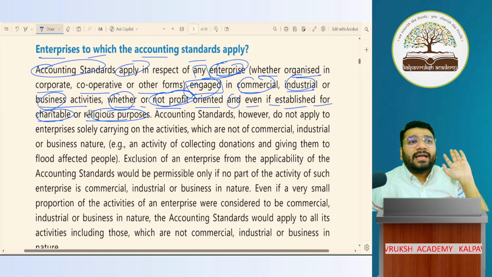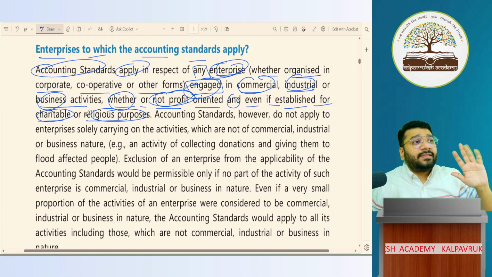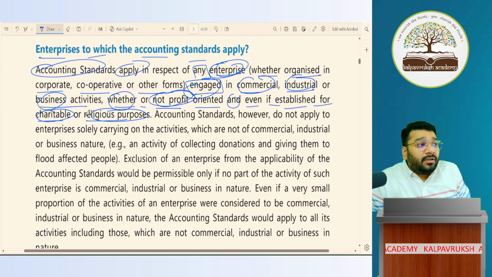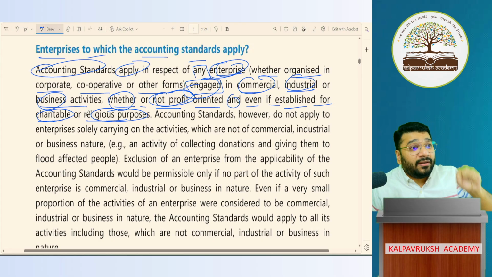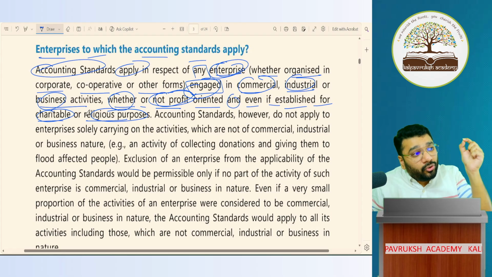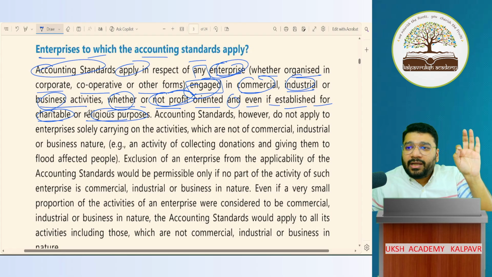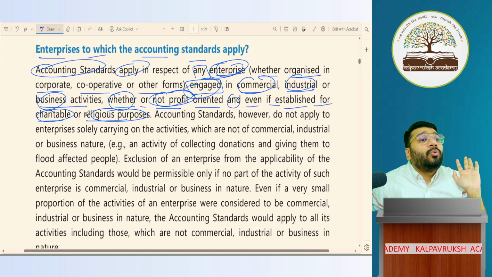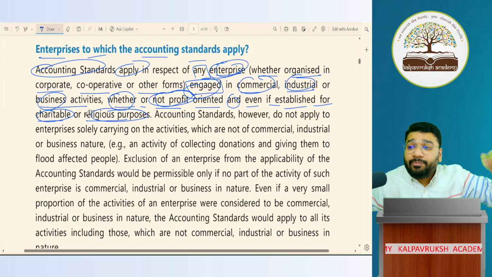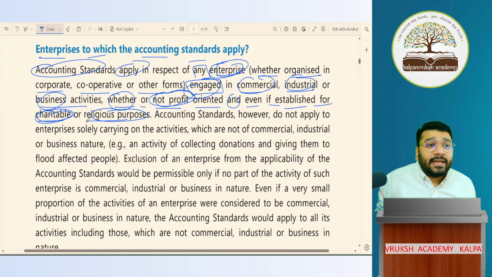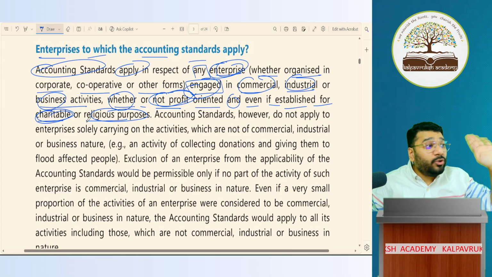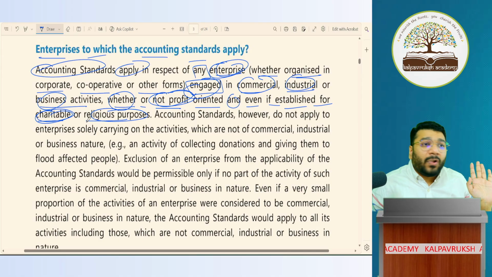So even if you're running a charitable organization, you can't say, since I'm a charitable organization, AS will not be followed by me. No, you have to follow AS, because somewhere a little bit of commercial motive also comes. If there is a little bit of commercial, business or industrial activity, you have to follow accounting standards. You have to apply accounting standards while preparing the financial statements. You can't say that, since I'm running a charitable organization, I will not follow accounting standards. Got it, not got it?